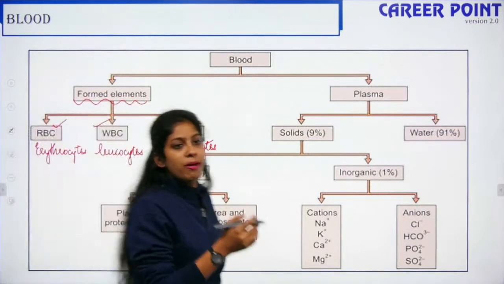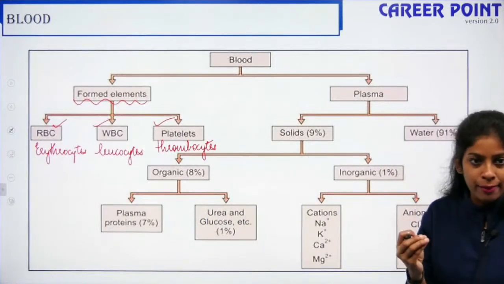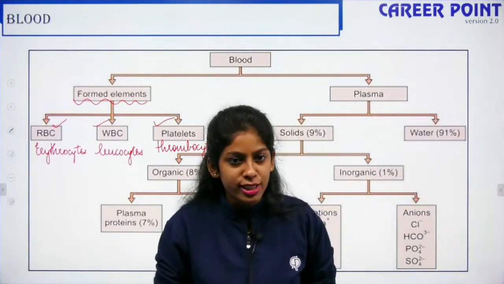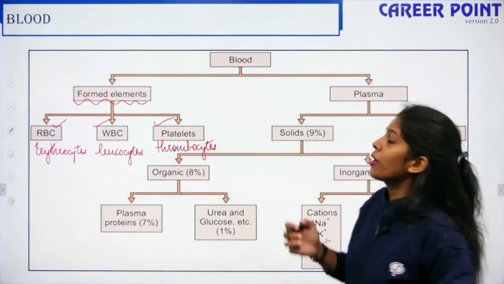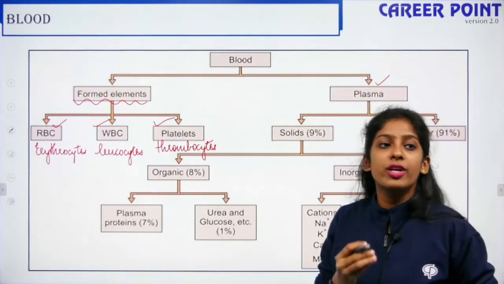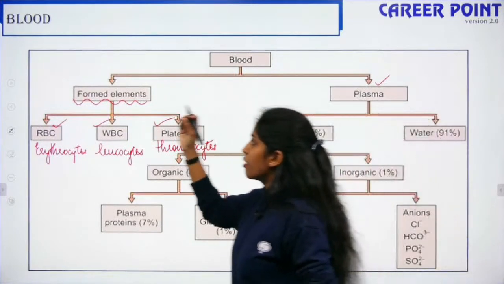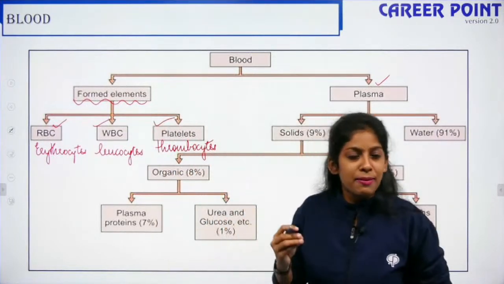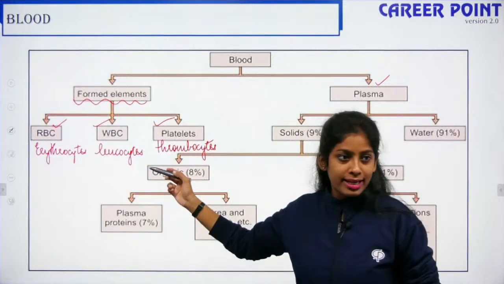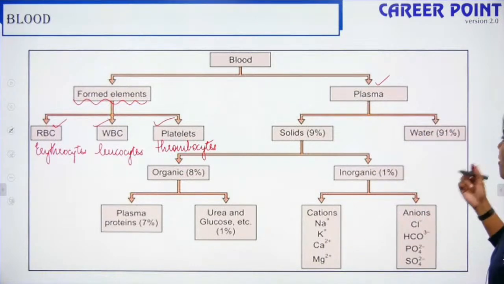The other part of the blood is plasma. Plasma is the liquid portion of the blood. Blood is not solid, so blood is fluid, right? It is a viscous fluid. That viscous fluid portion comes from the plasma region of the blood. So it is also known as the watery portion or the fluid portion of the blood. So the first part of the blood is the formed elements, that is nothing but the cells. This includes RBC, WBC and platelets, and your plasma includes two parts, that is solid and the water portion.